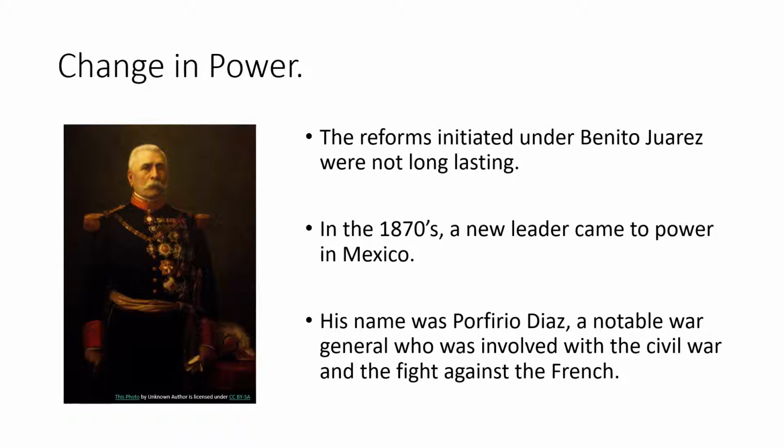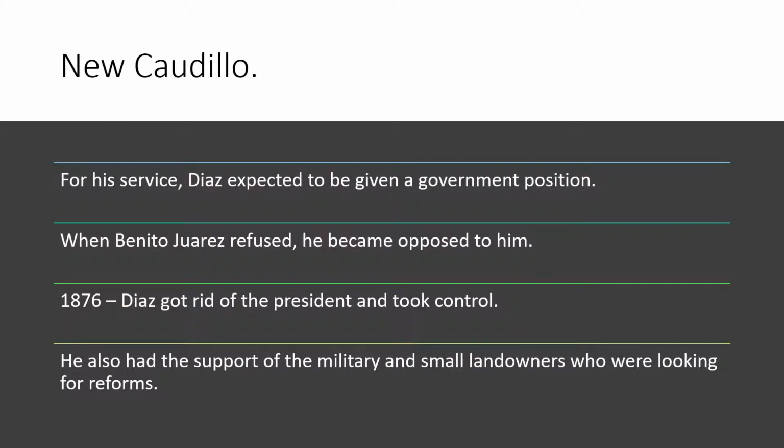He was a notable war general who was involved with the Civil War and the fight against the French. Now, for his service, Diaz had been expected to be given a government position by Juarez, but when Juarez refused this, he became opposed to him. So in 1876, Diaz got rid of the president and took control, and Diaz also has a lot of support from the military, obviously being a general, and he obviously has some support from small landowners who were looking for other reforms as well.